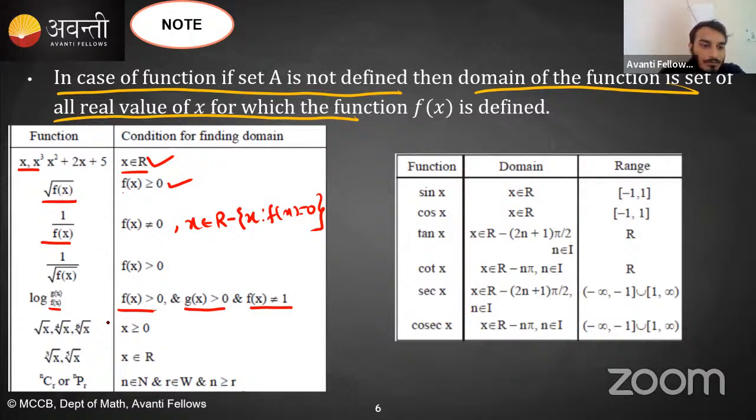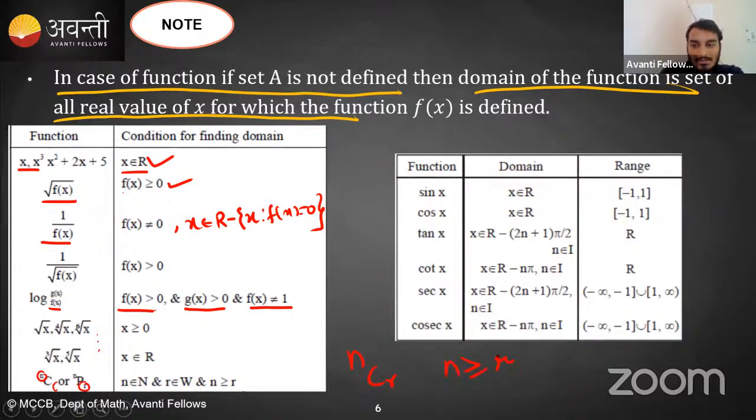क्लियर है ना सबको? तो ऐसे सब देख लोगे धीरे धीरे, right? जैसे nCr और nPr. In nCr, this we all know that this n and r, they have to be integers. First of all, positive integers, right? n cannot be 0, so n should belong to natural numbers, but this r can be 0, so r will belong to whole numbers, and everybody knows that n should be greater than r. Means अगर मैं nCr लिख रहा हूँ, so n should be greater than equal to r.